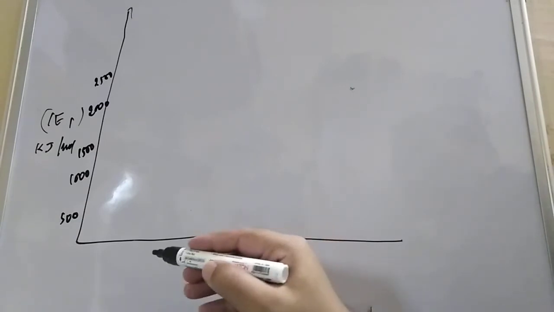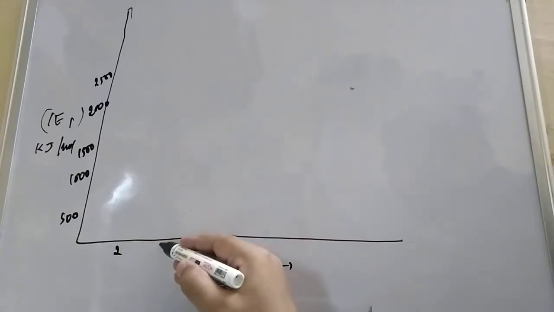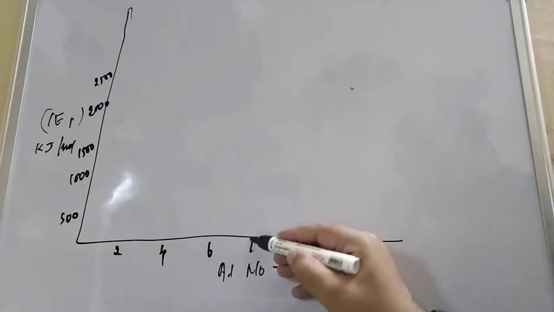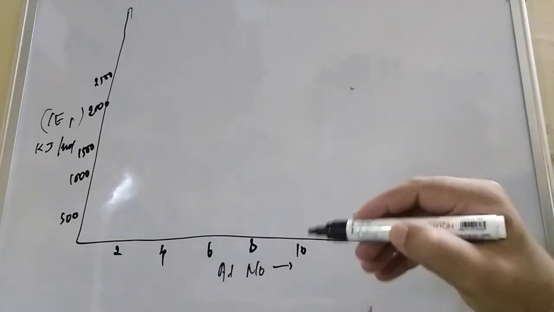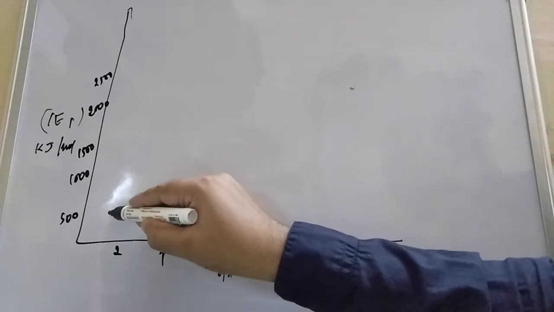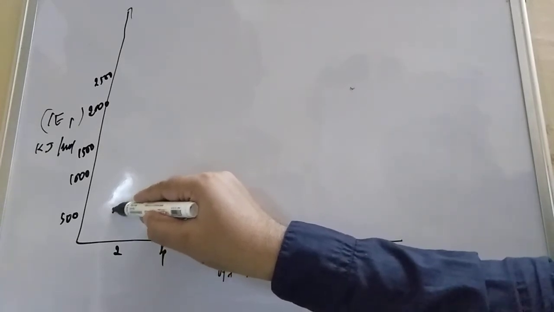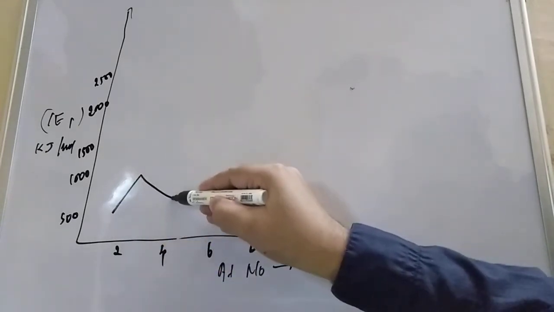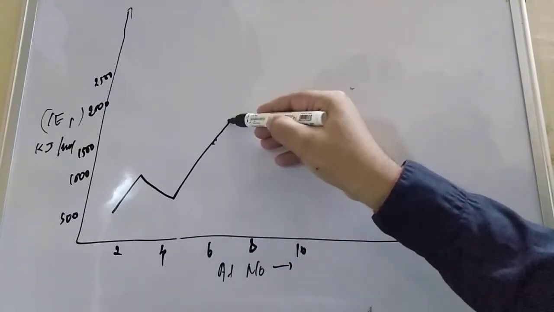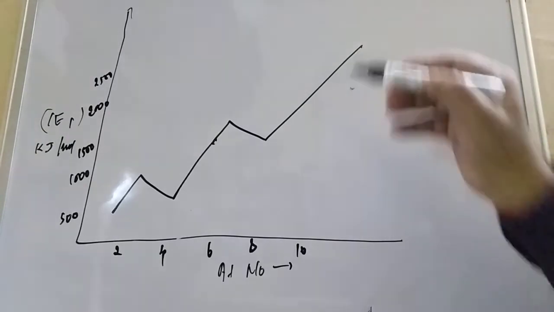For the atomic number, it is 2, here 4, this is 6, here 8, and this is 10. This is all given in the NCERT also, so you can go through the NCERT. We start with lithium: it is increasing, then again decreasing, then again increasing, and then again decreasing and increasing.